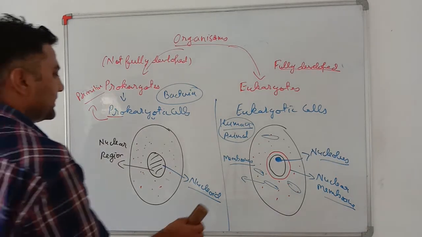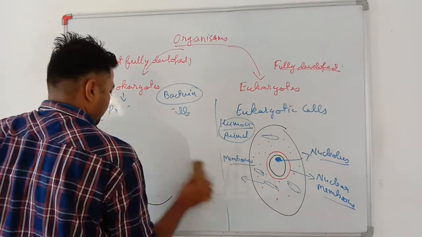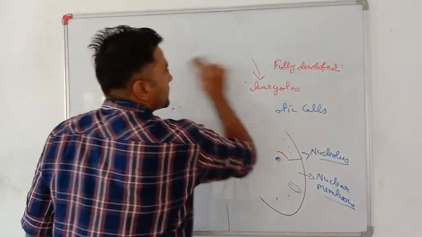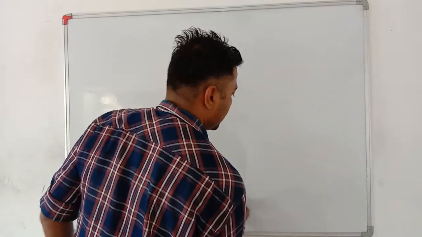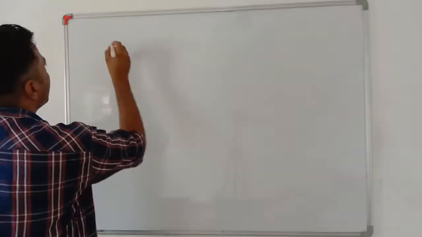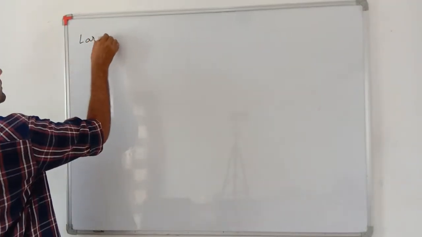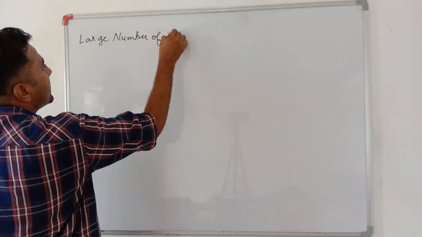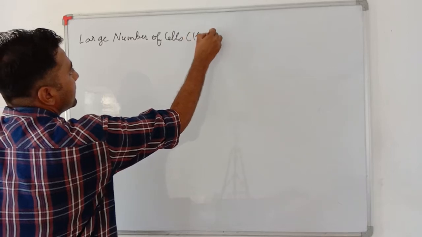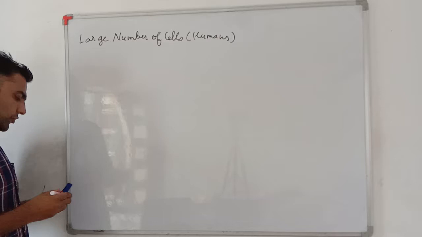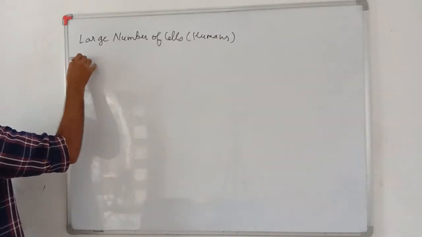See, my dear students, there is a vast variety of cells. Why is there this variety? Any organism having a large number of cells, let's say humans, has a division of labor.